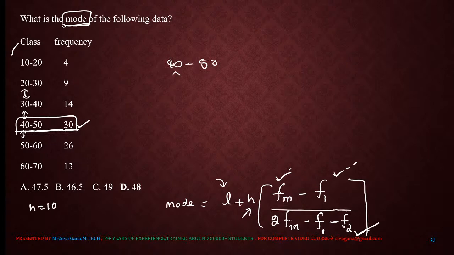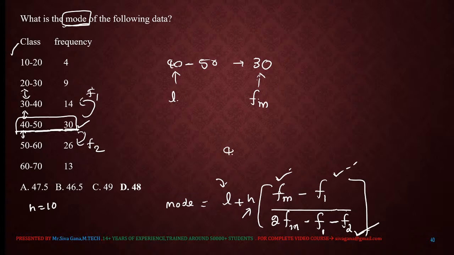Lower boundary, this is nothing but L. What is the corresponding frequency for this modal class? 30. This is nothing but Fm. The frequency just before the modal class is F1. The frequency just after the modal class is F2. Everything is there, you just substitute.